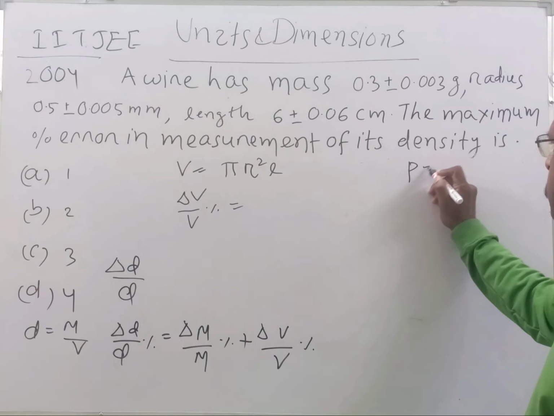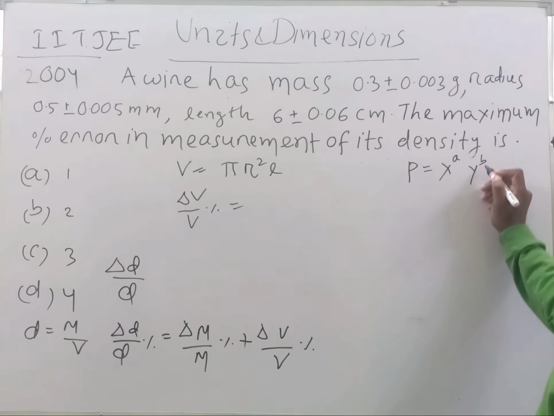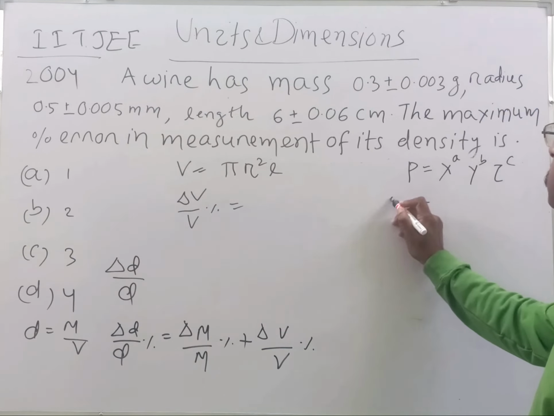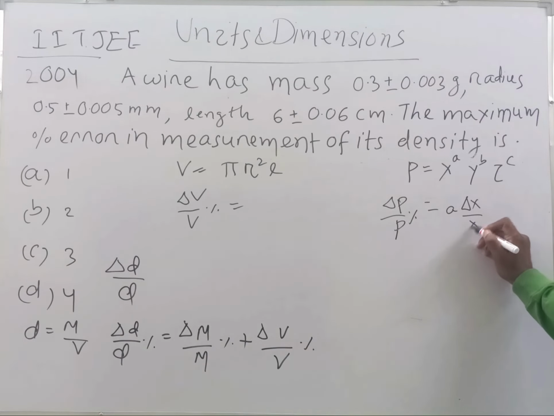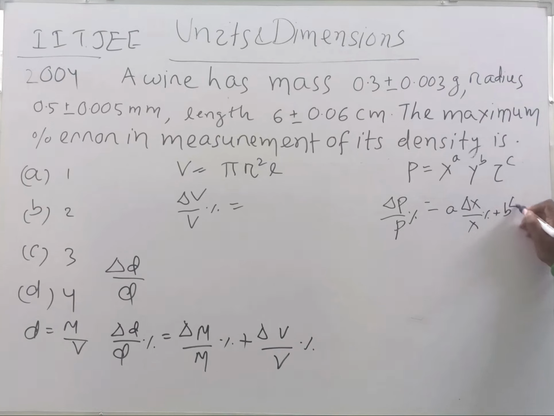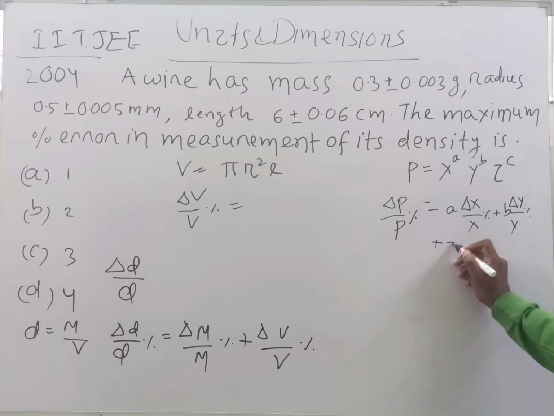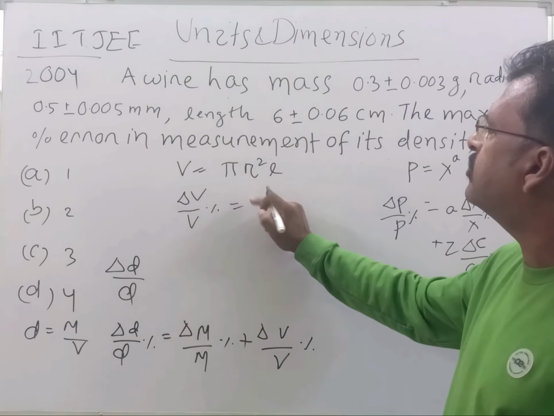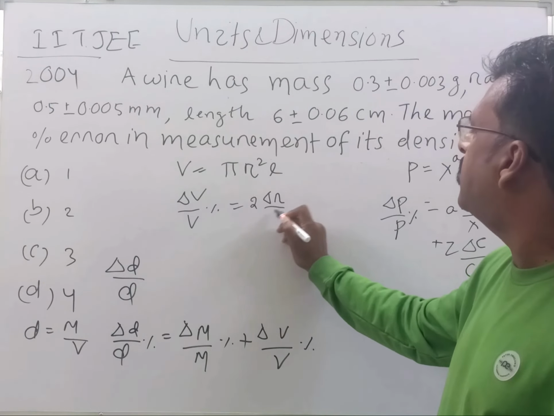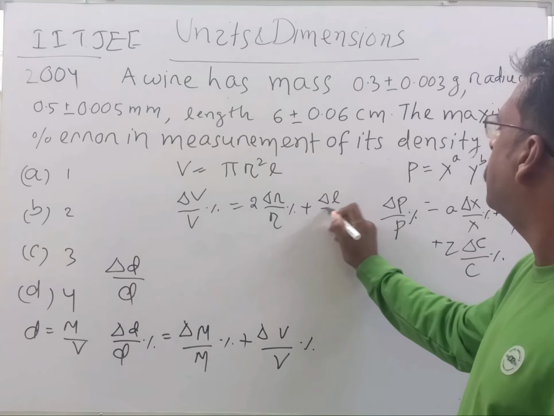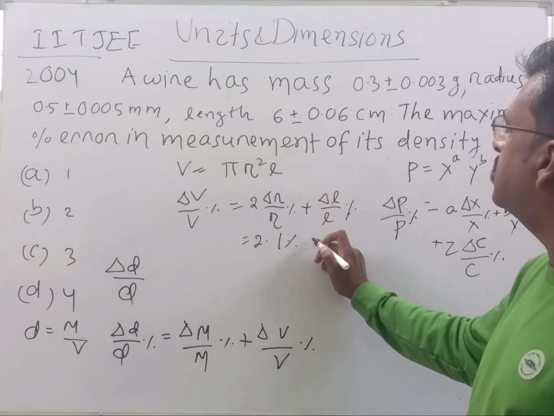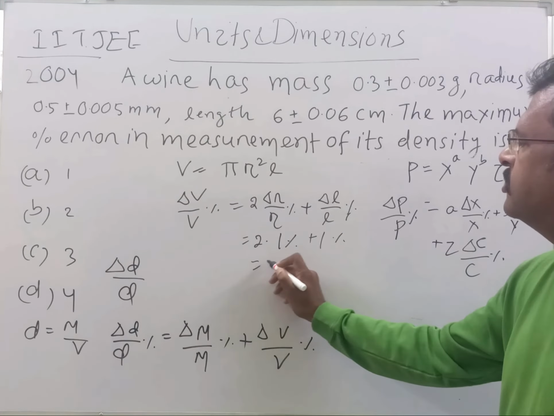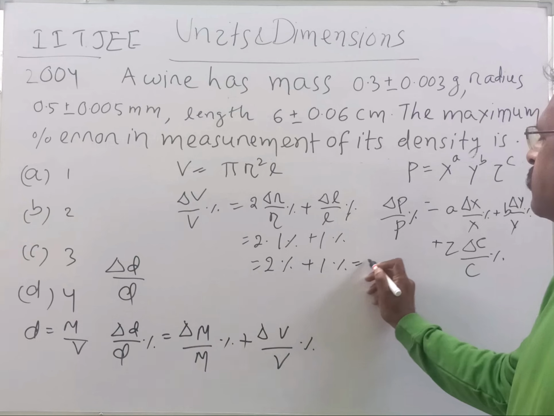If a physical quantity P is in the form of x to the power A, y to the power B, z to the power C, then what happens? Delta P by P percent is equal to, student, A delta x by x percent plus B delta y by y percent plus C delta z by z percent. So, student, here delta V by V percent will be equal to 2 delta r by r percent plus delta L by L percent. Okay, student, this is 2 into 1% we had earlier obtained, and delta L by L percent is also 1%. So this is 2% plus 1% is equal to 3%.